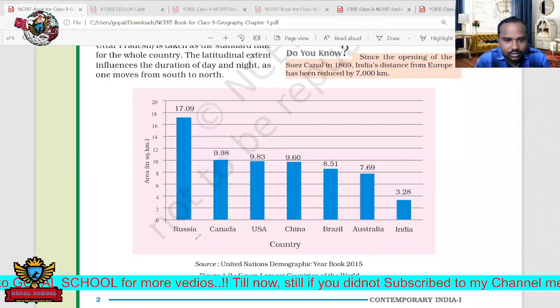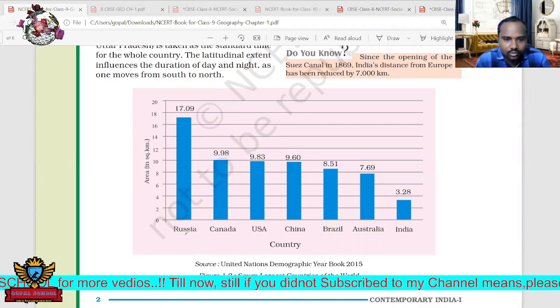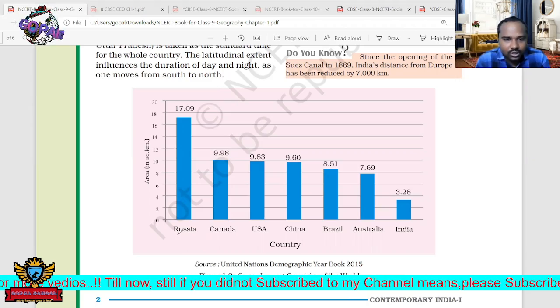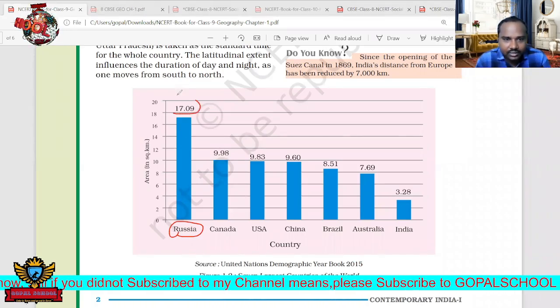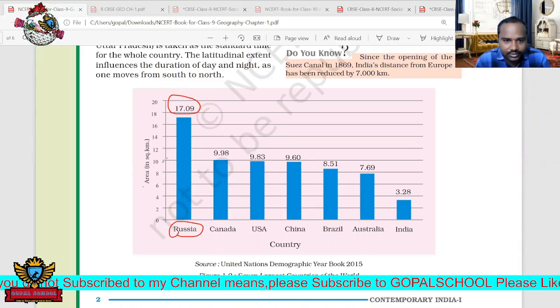Canada, USA, China. Just listen, don't repeat anything. So Russia is the largest country in the world. Its area is 7.09 million square kilometers.